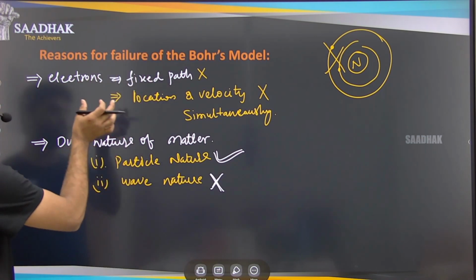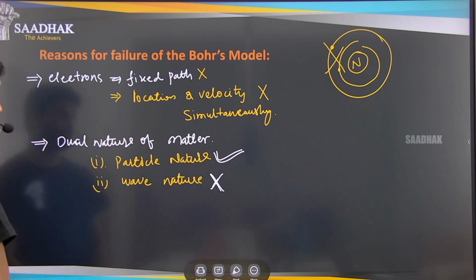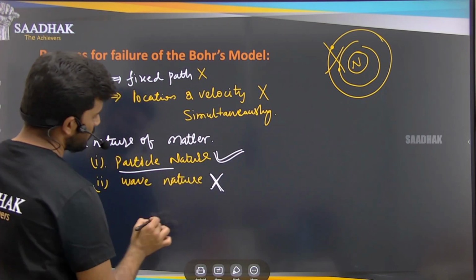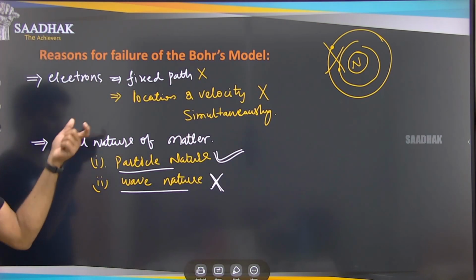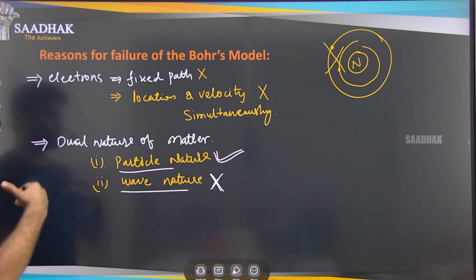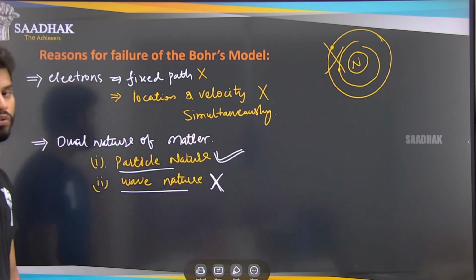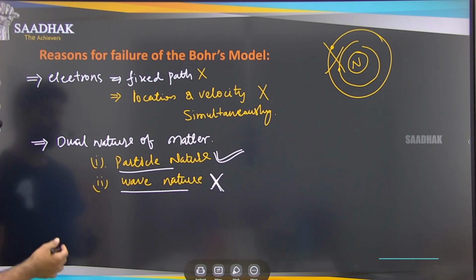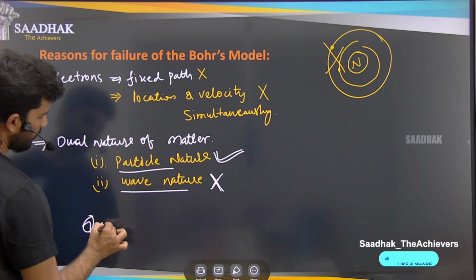That is one major failure. And in the dual nature of matter, he explained the particle nature but was not able to explain the wave nature. So to overcome these two failures of Bohr's model and give the complete idea, we have introduced the quantum mechanical model.